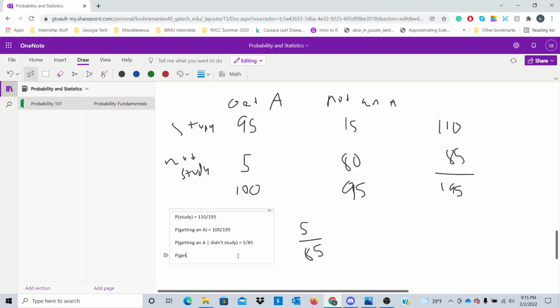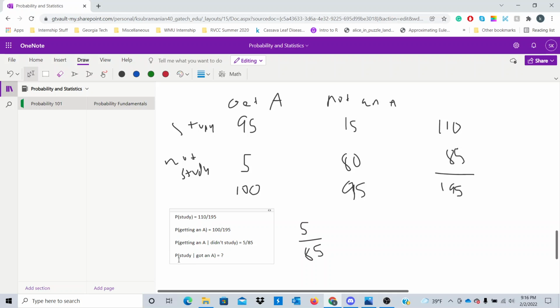Let's try the other way. Let's try the probability that you studied, given that you got an A. I'll give you a moment to attempt this on your own, and then we can compare to see if we got the right answers. All right, I'm sure you have an idea, or maybe you've given up, but in this case, let's talk about it.